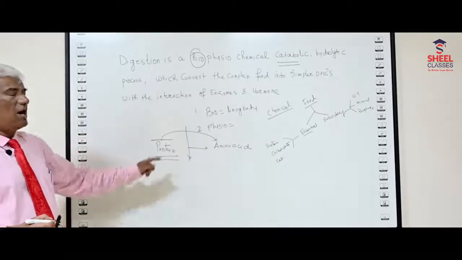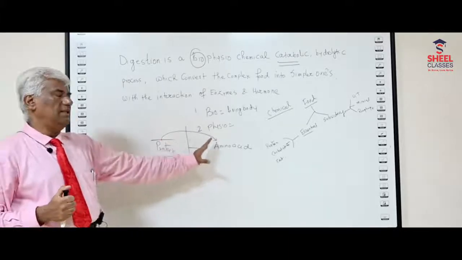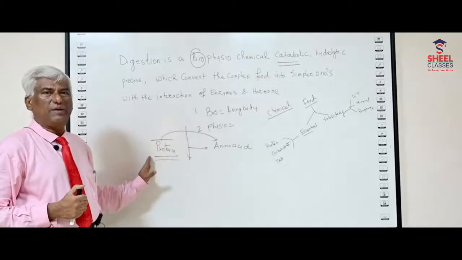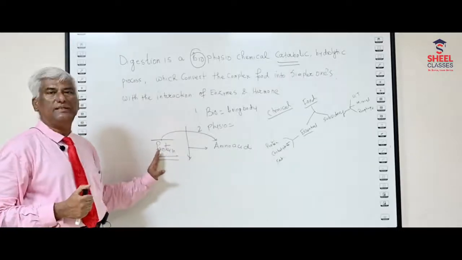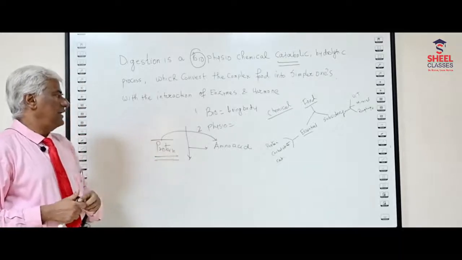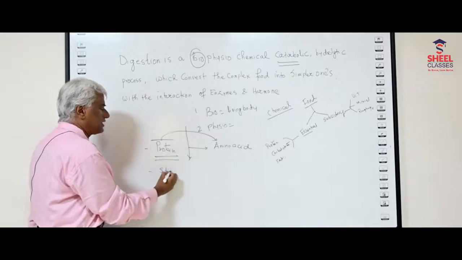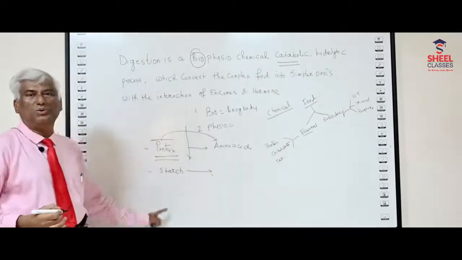There is a specific bond present over here. It has to be broken down into the amino acids. That's why it is called what? Catabolic process. So one very important point of digestion is that it is also called a catabolic process. Next, starch also is very complex, and it is going to break down into glucose.